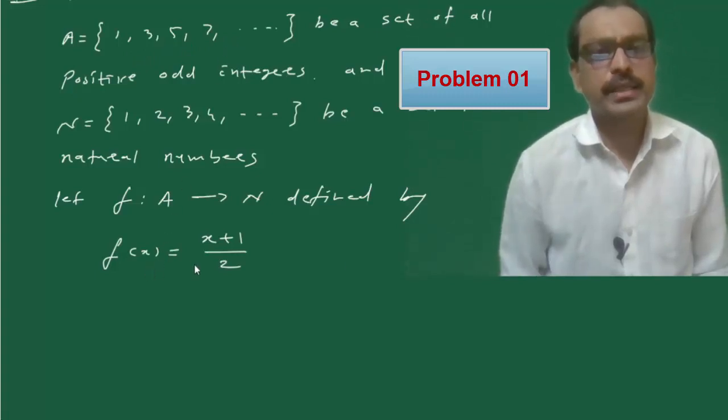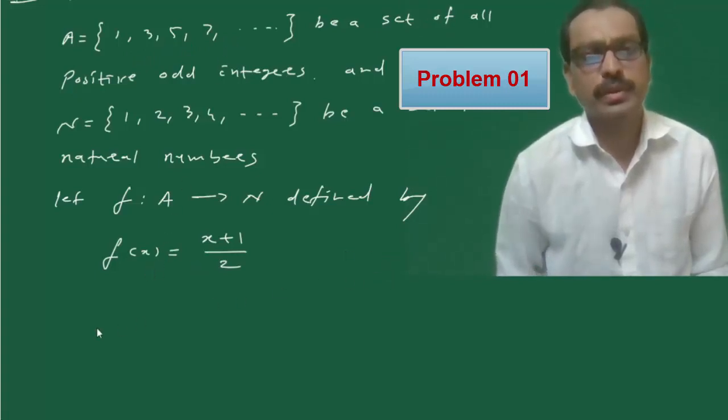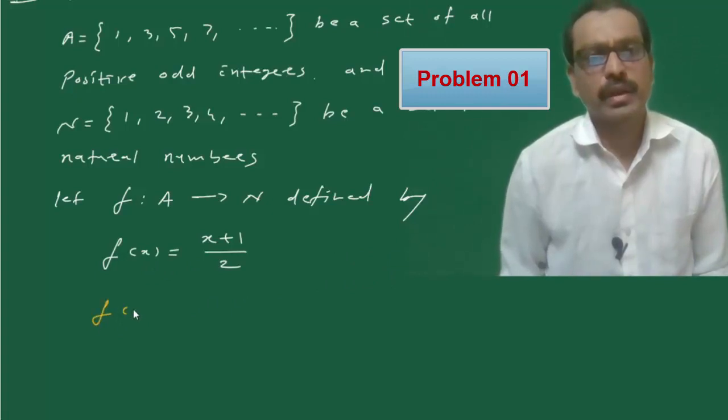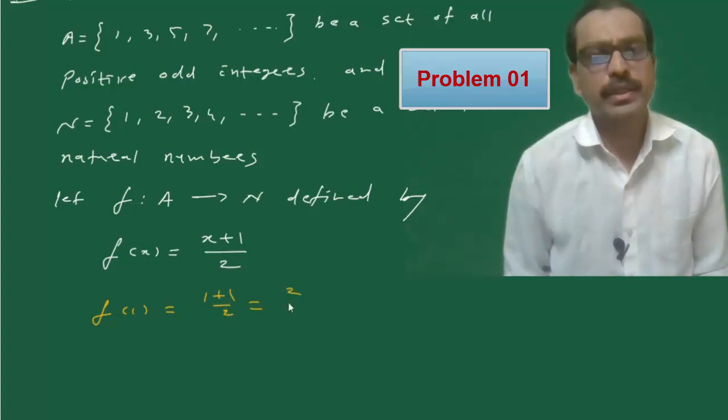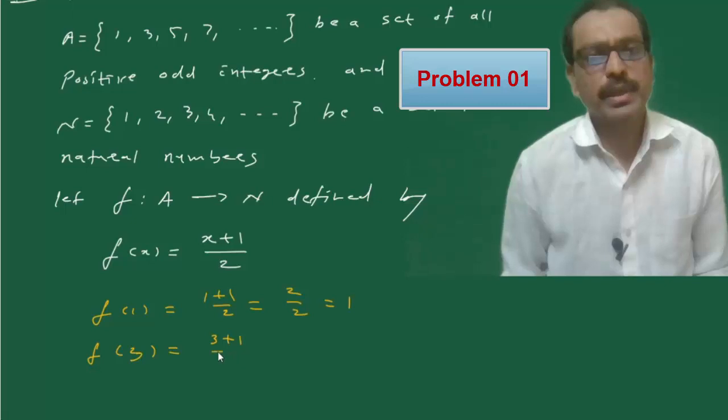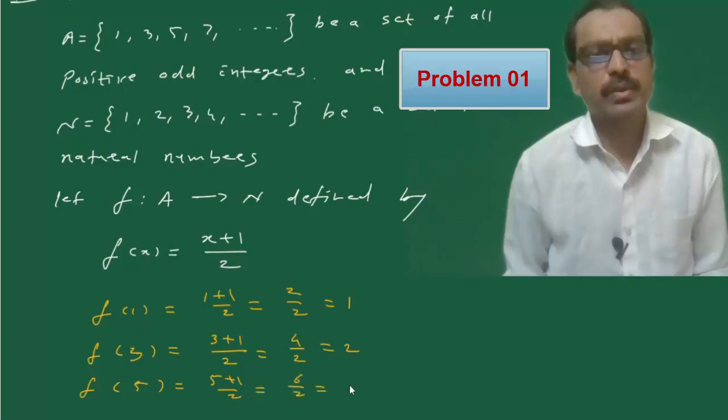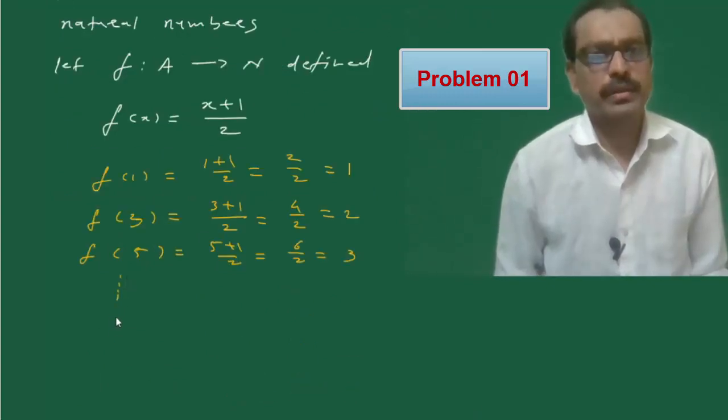If we put x equal to 1, then 1 plus 1 divided by 2 is 2 by 2, which is equal to 1. Put x equal to 3, then 3 plus 1 divided by 2 is 4 by 2, equal to 2. If we put x equal to 5, then 5 plus 1 divided by 2 is 6 by 2, which is equal to 3, and so on.